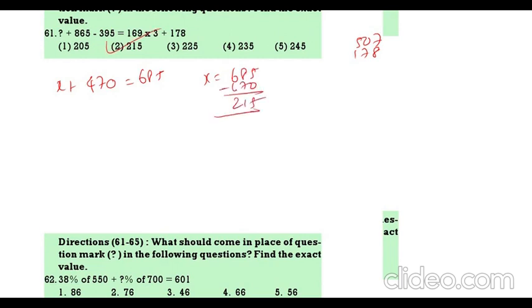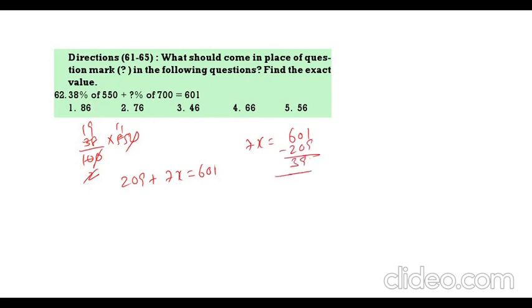Next question, 38% of 550. So 38 by 100 into 550, 0, 11, 19. 19 into 11, 209 plus 7x is equal to 601. So 7x is equal to 601 minus 209, that is 392. X value is 392 by 7, 7 5s 35, 7 6s 42, it is 56.